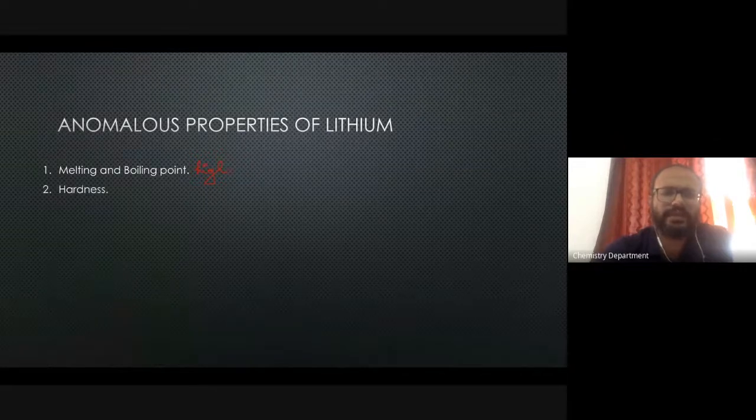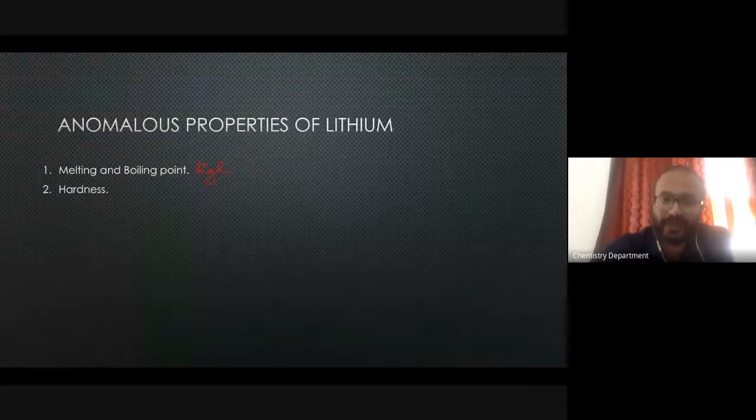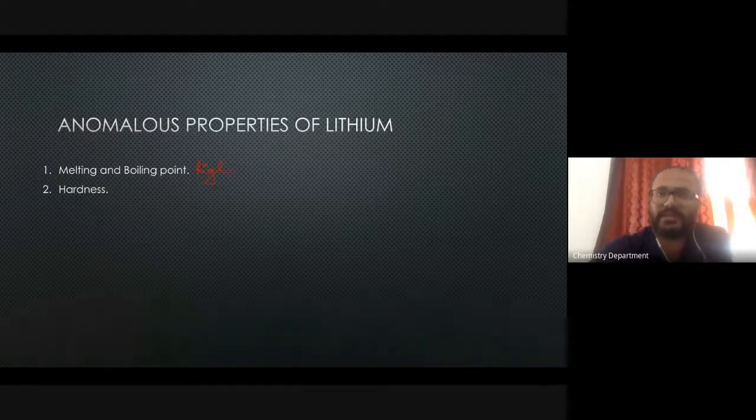Another peculiar property is its hardness. Again, this hardness is because of the high cohesive energy. Lithium metal is very hard in comparison to other elements. You probably know that sodium is very soft. You can easily cut sodium metal. Likewise, other elements like potassium are also very soft metals. But in comparison to that, lithium is the opposite. It is very, very hard. You cannot cut lithium metal using a knife.